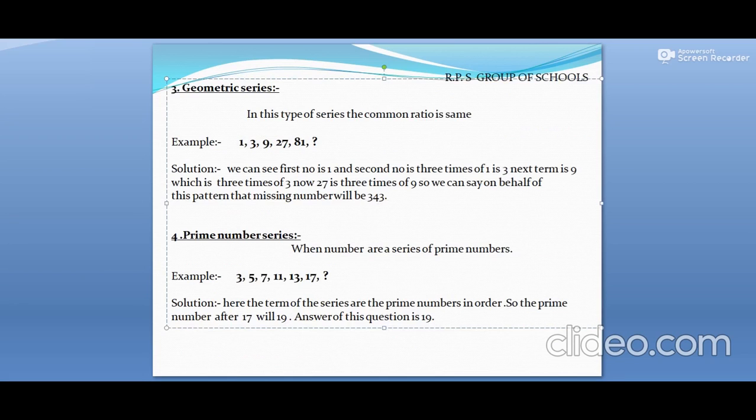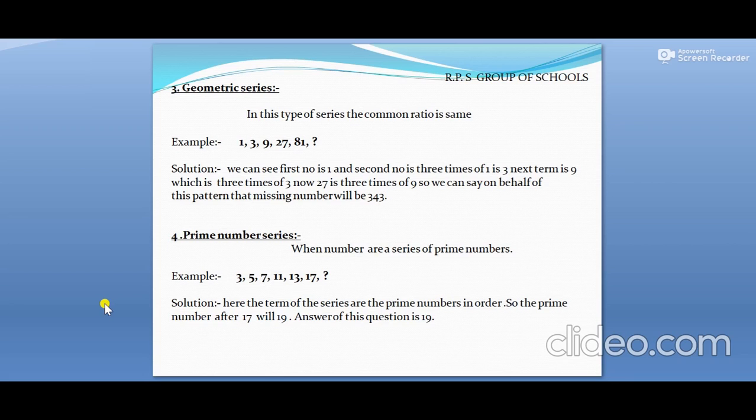So here children we see another slide and it's all based on geometric series. In this type of series the common ratio is the same. Example is 1, 3, 9, 27, 81. Next we need to find. How can we find the next? Let us try to find the solution. We can see the first number is 1. The second number is 3 times 1, that is 3. The next term is 9, which is 3 times 3, now 27 is 3 times 9. So we can say on the basis of this pattern that the missing number will be 243. That is the answer.